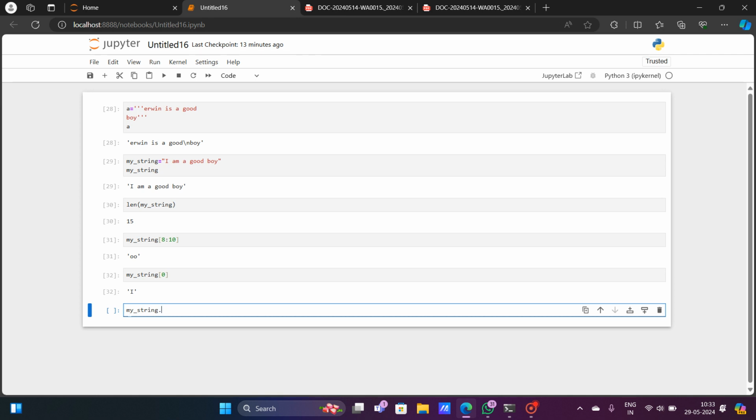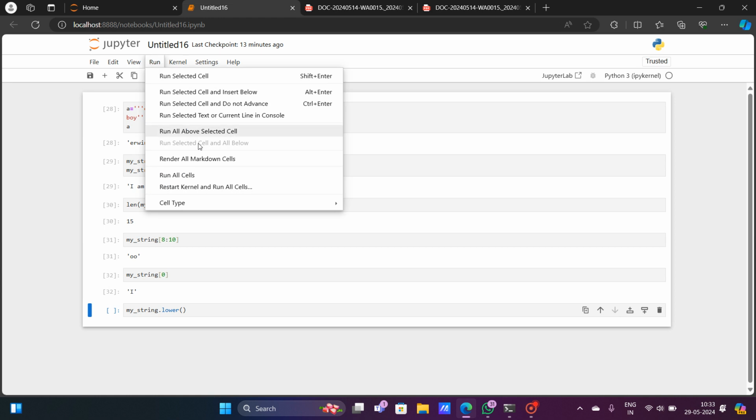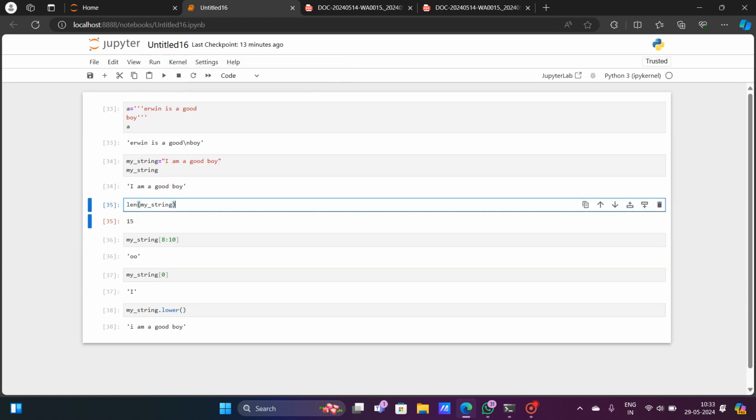My string dot lower. Now, lower is a keyword probably. Yes. And if I run this, look, my string is now converted into lowercase. That means it was in uppercase, but whenever I assigned this, it was converted into small case. So that's how we can convert it into a lowercase.